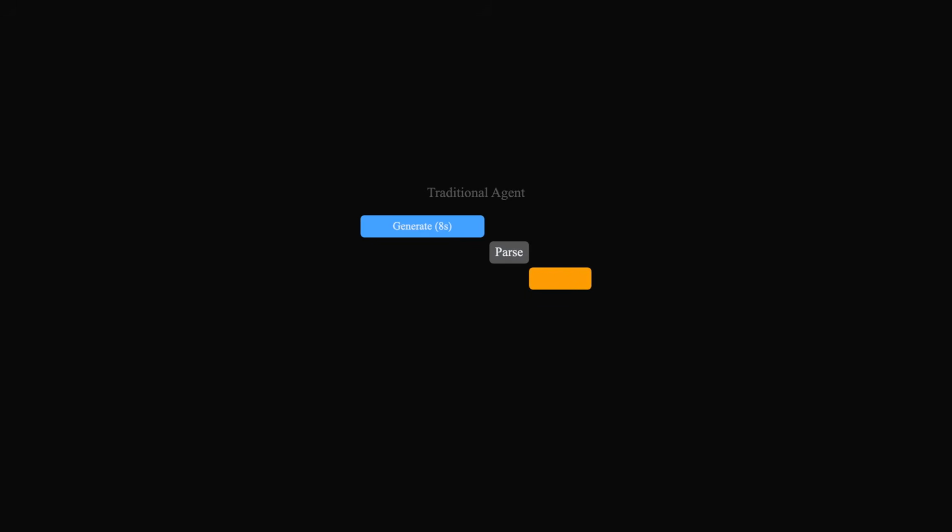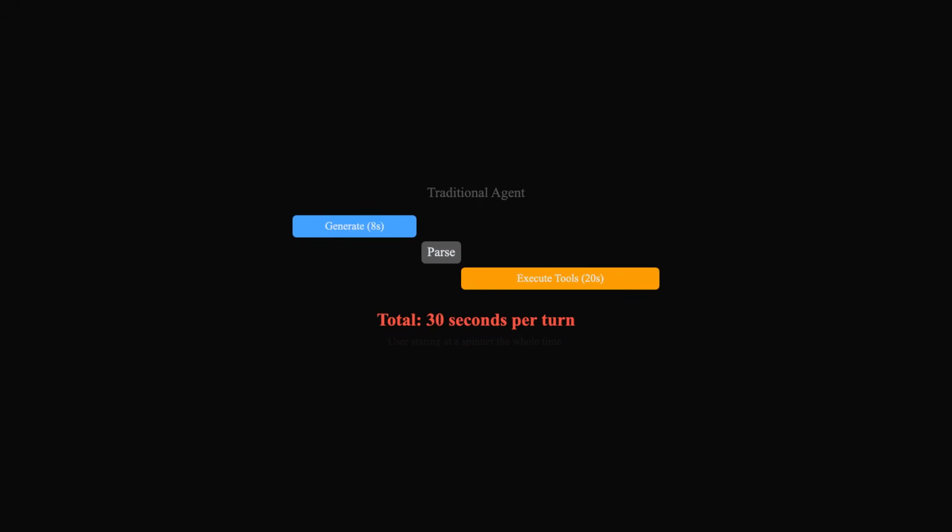And slow agents lose users. Watch a traditional agent work. Model generates its full response. 8 seconds. You parse the output. 2 seconds. Execute 3 tool calls sequentially. 20 seconds. Total 30 seconds per turn, and the user is staring at a spinner the whole time.